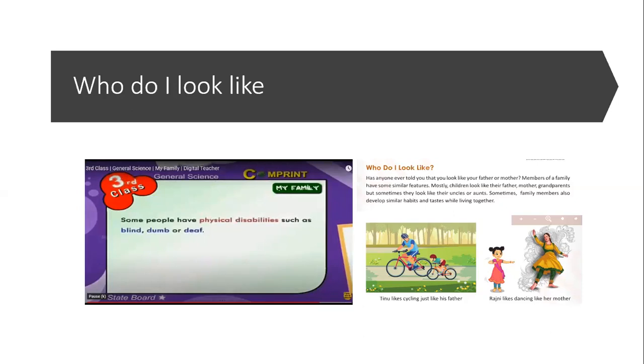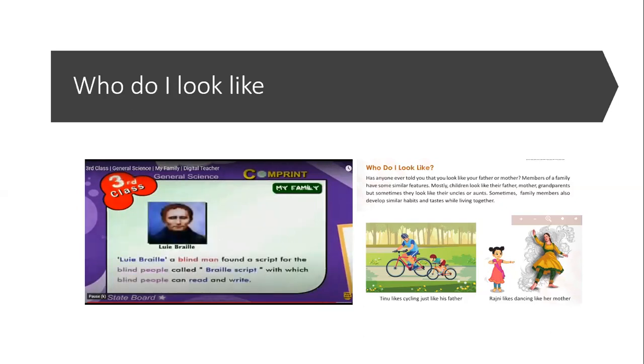Some people have physical disabilities such as blind, dumb, or deaf. You must help them as they cannot get their needs fulfilled. You should not insult them. Louis Braille, a blind man, found a script for the blind people called Braille script, with which blind people also can read and write.